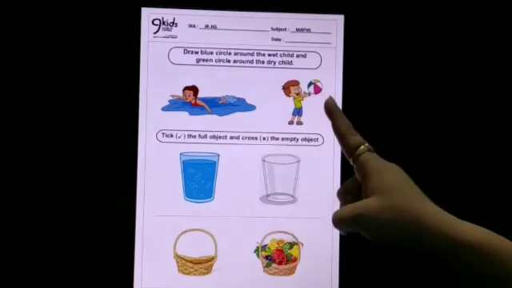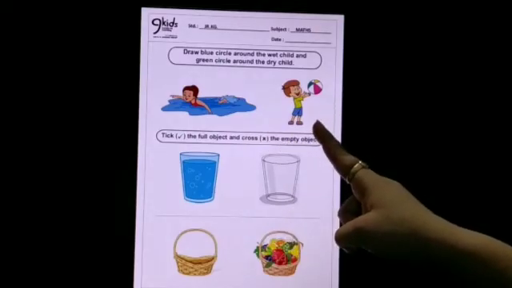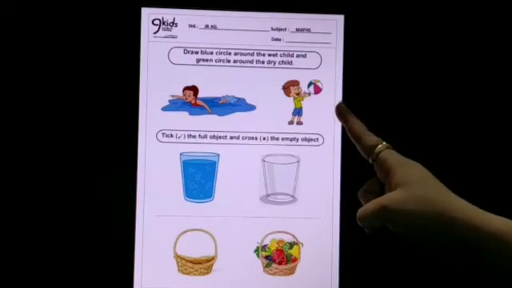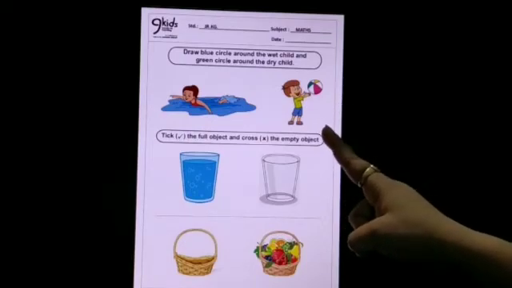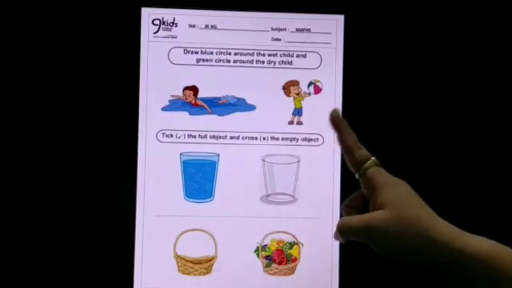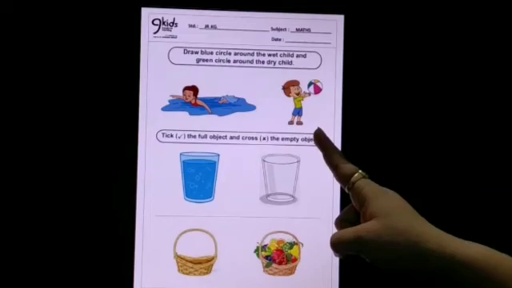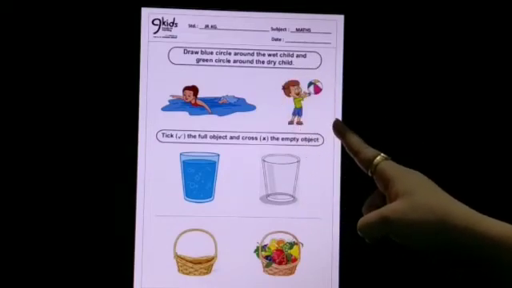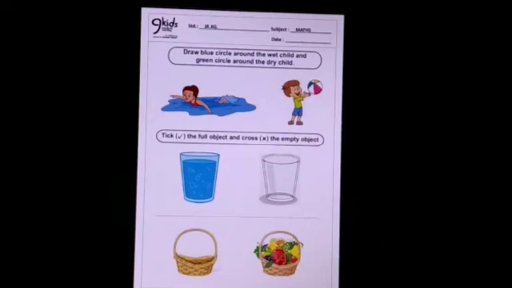And now let us see the second picture. In the second picture, what do you see? The boy is playing with his ball. So is this boy wet or dry? The boy is dry. So what you will do? You will take your green crayon and draw a circle around the boy as he is dry.